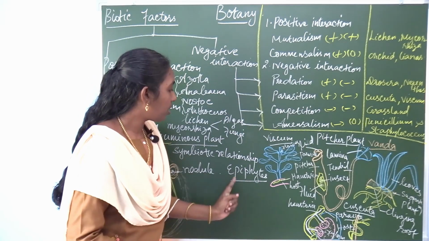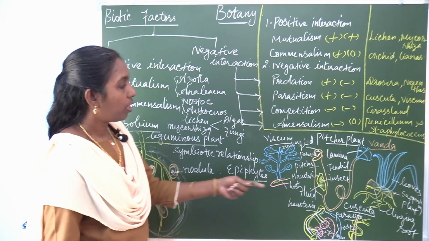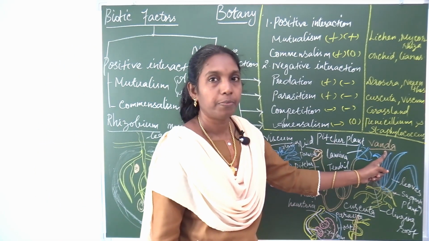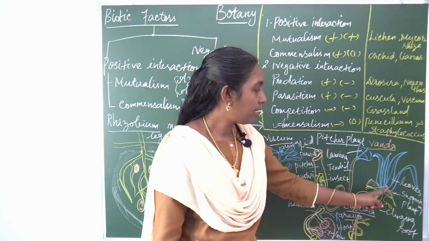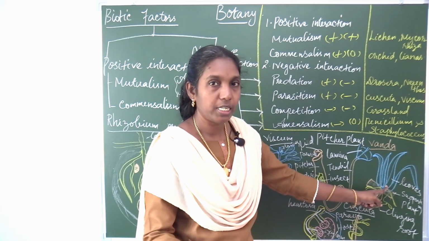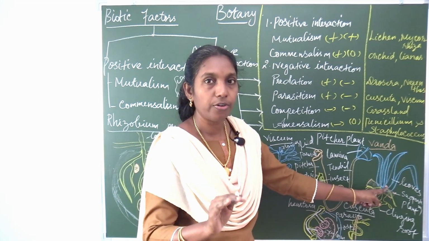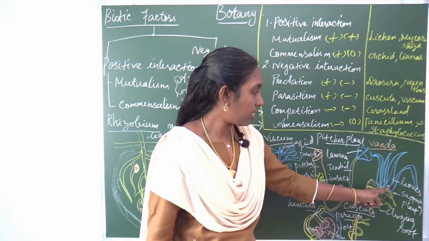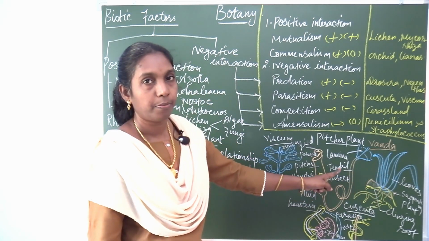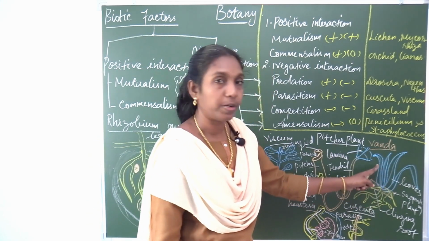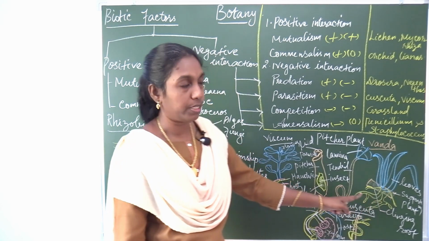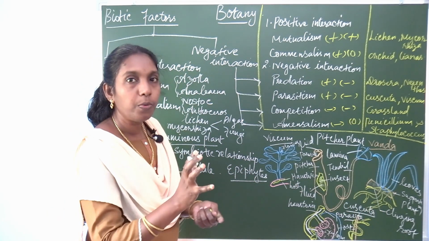One example of an epiphyte is Vanda. The leaf color is green, so chlorophyll pigment is there. These plants synthesize their own food because photosynthesis takes place in the green leaves. But only for support it needs another plant.